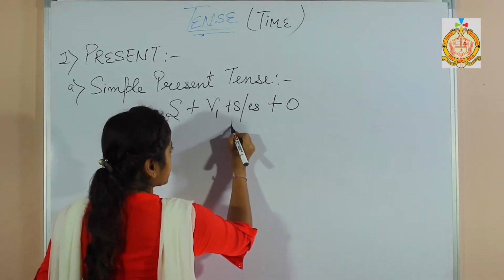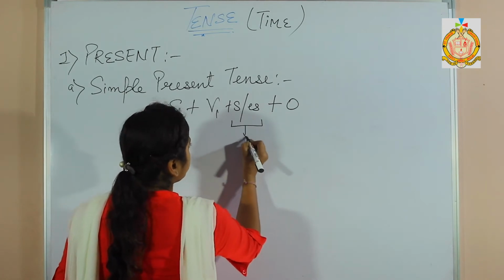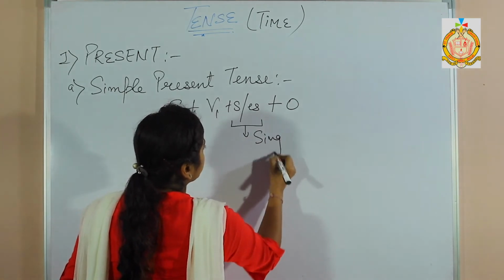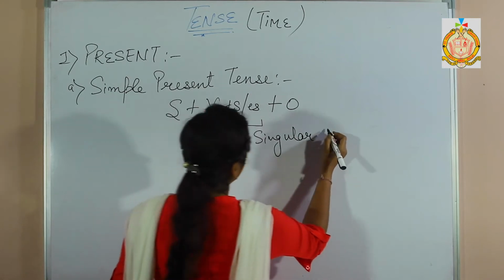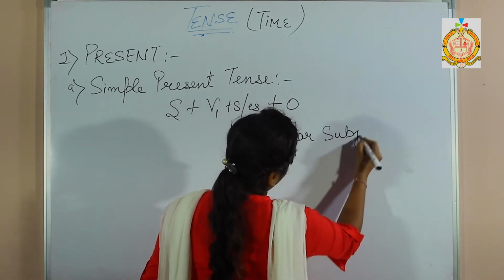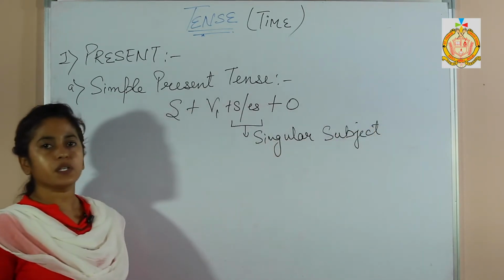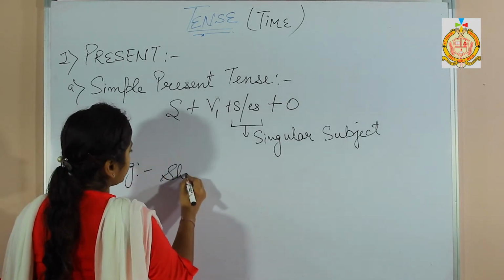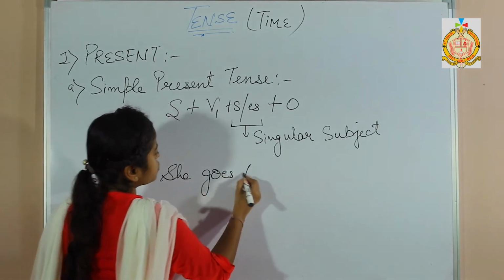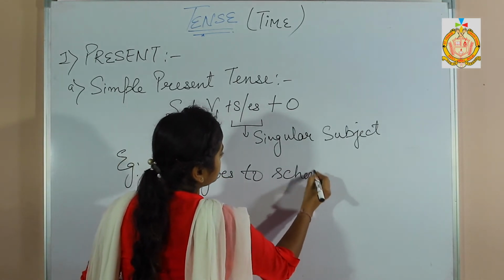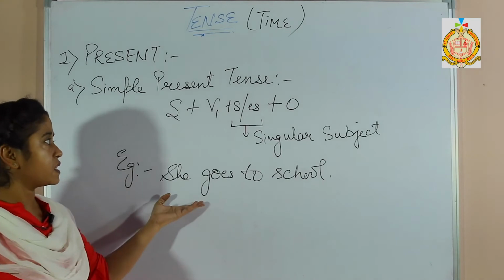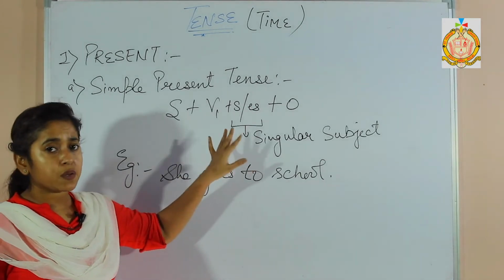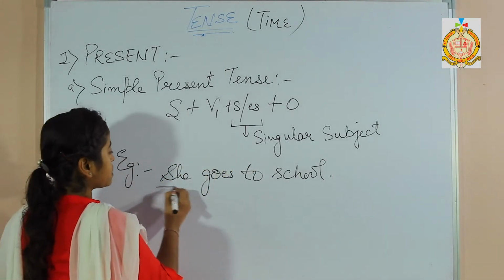Now please see that this s and es will be only used with the singular subject, not with the plurals. For example, see the same example which we have earlier taken. She goes to school. How you will see that your verb will be followed by s or es with respect to the subject.